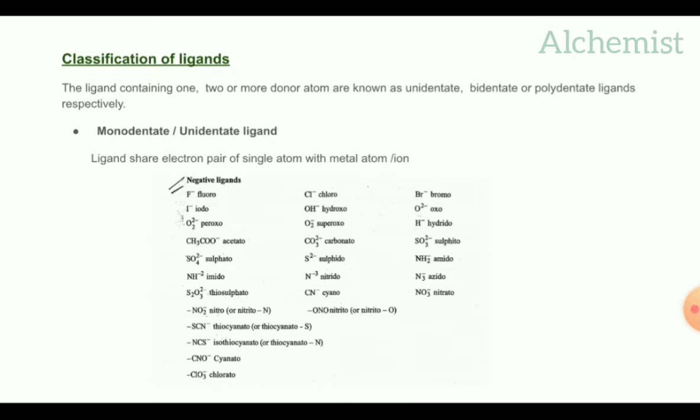Br minus bromo, O2 minus oxo, H minus hydrido, SO3 2 minus sulfito, NH2 minus amido, N3 minus acido, NO3 minus nitrato.